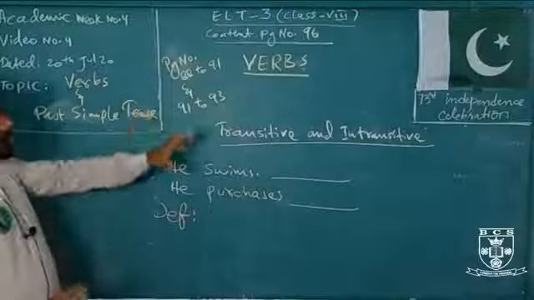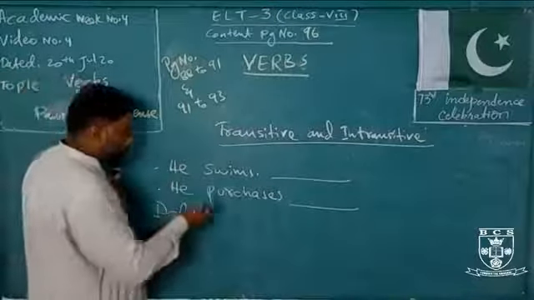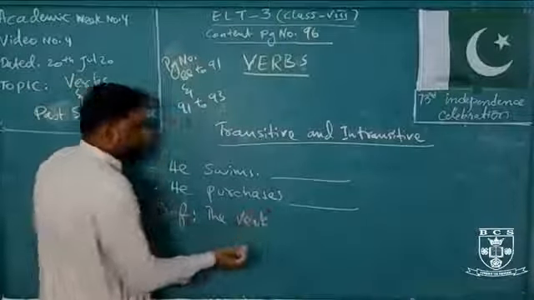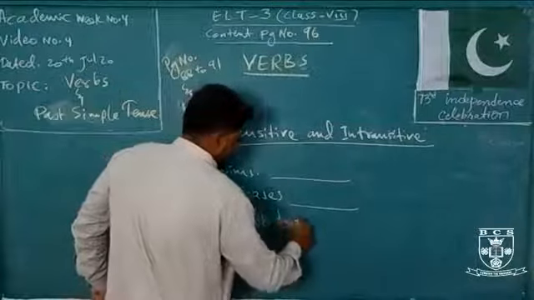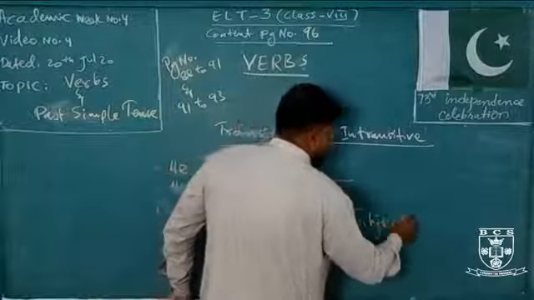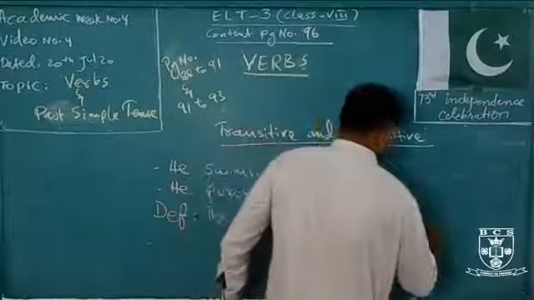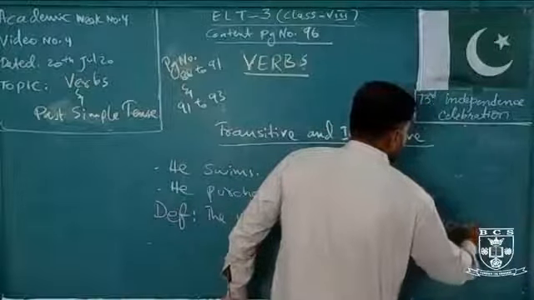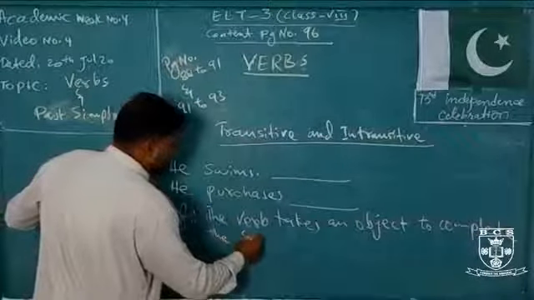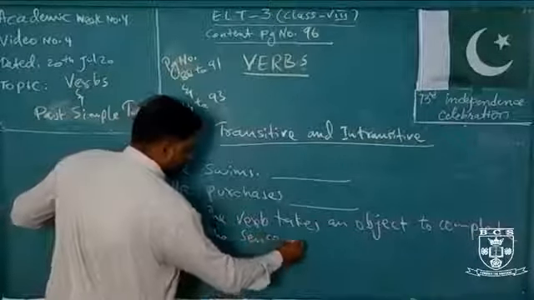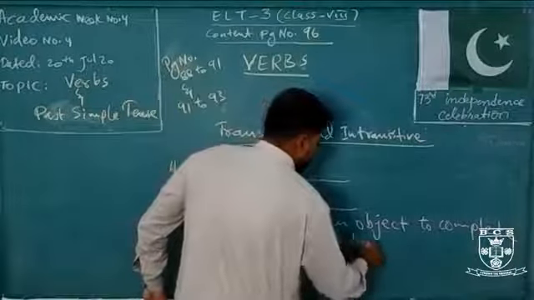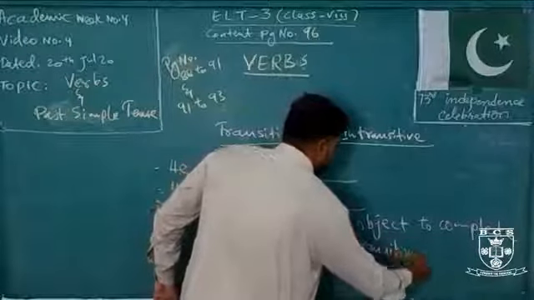Okay, what is the definition that is given? You can easily understand. The verb takes an object to complete the sense, called transitive verb.